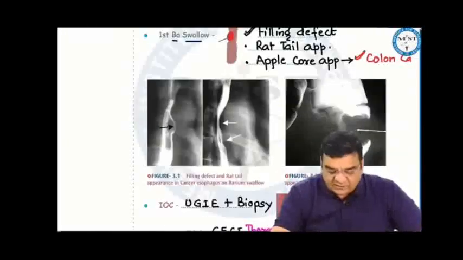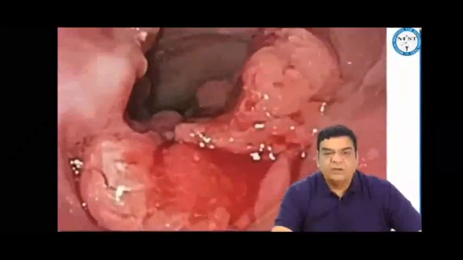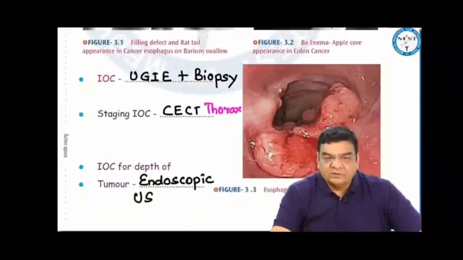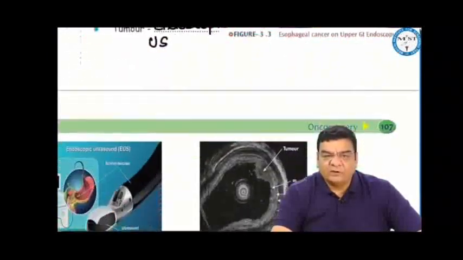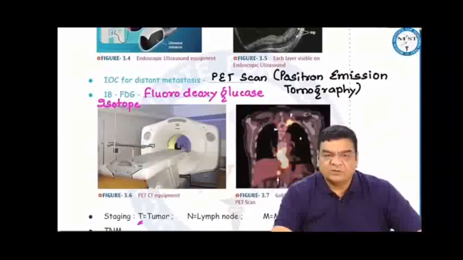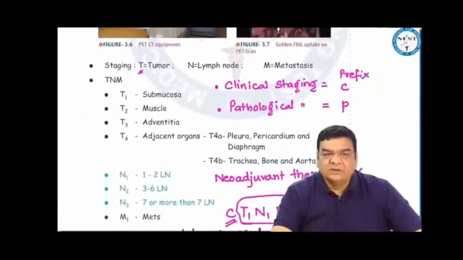If we are suspecting esophageal cancer, then we do upper GI endoscopy and take a biopsy from this tumor to make the diagnosis. For staging, we do CT of the thorax. For depth of tumor, endoscopic ultrasound. For metastasis, we do PET scan or positron emission tomography, where we use the isotope fluorodeoxyglucose, 18-fluorodeoxyglucose, having half-life of 120 minutes. Staging is the TNM staging.